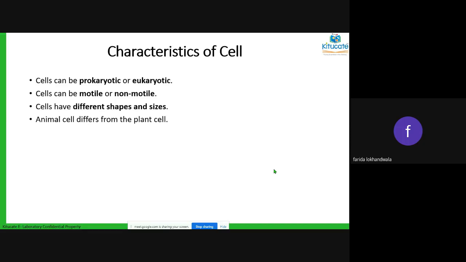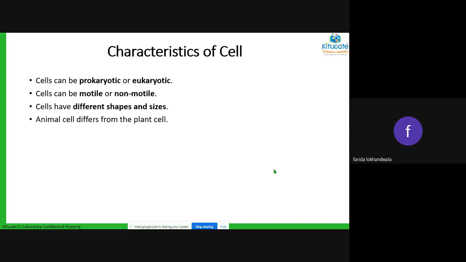So if the wall is not present, all the contents of the nucleus are in the cell itself. So everything is mixed together. There is no structure as nucleus inside it. So if you have a structure called nucleus, you call it eukaryote, and eukaryotes will be the advanced level of organisms.